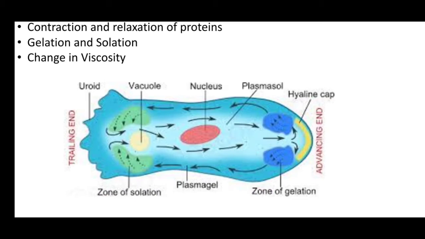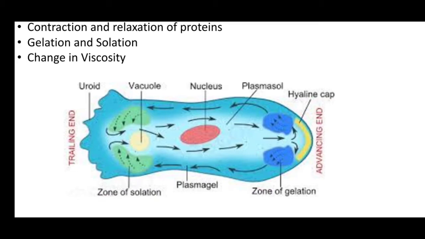Sol and gel differ in viscosity. Suppose you are given a slurry and water, then what happens, slurry will move very slowly and water will move very fast. So this thing happens here. As you will see at the leftmost arrow, the gel is there.